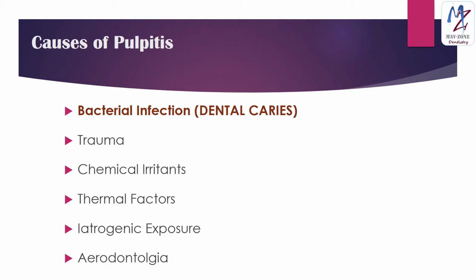The most common and obvious cause of pulpitis is a bacterial infection, that is, through dental caries. The caries process that begins from the enamel reaches the pulp tissue if untreated and results in pulpitis. Other causes include trauma that might result in irritation of pulp, leaching of unpolymerized resins, and thermal injury to the pulp as a result of improperly restored tooth. Iatrogenic pulp exposure during cavity preparation may lead to transient, reversible form of pulpitis. Finally, changes in atmospheric pressure may result in inflammatory reaction of the pulp.